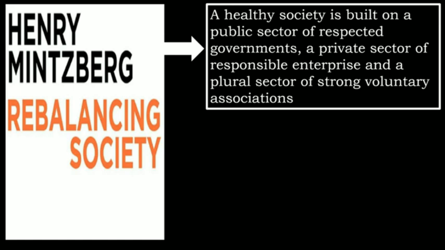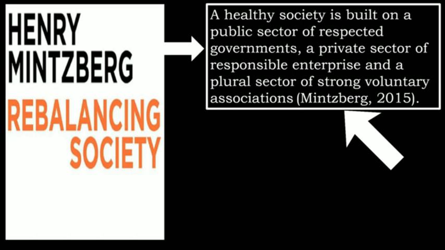So after we have paraphrased this information, then we need to put a citation to declare where this information was taken from. The citation is simply the surname of the author and the year that it was published. Mintzberg is the author's surname, and this book was published in 2015.